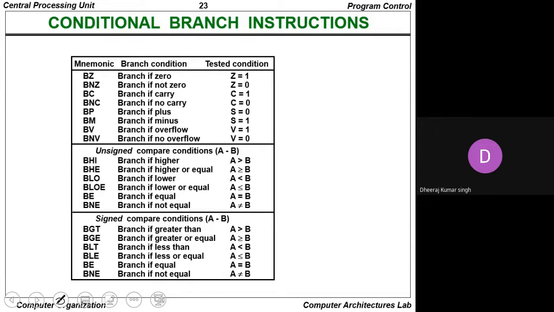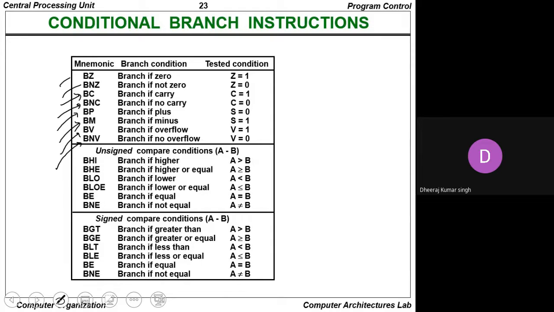Next, there are further mnemonics. BZ is branch if zero, BNZ is branch if not zero, BC is branch if carry, BNC is branch if no carry, BP is branch if plus, BM is branch if minus, BV is branch if overflow, and BNV is branch if no overflow.